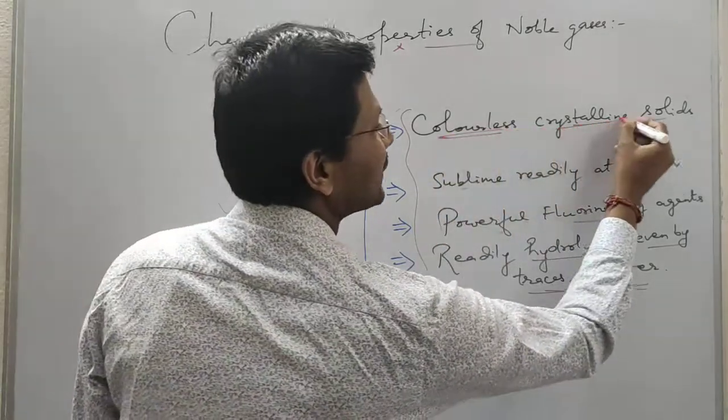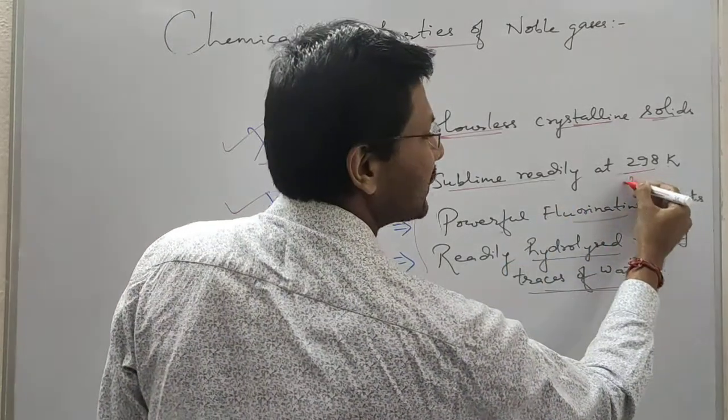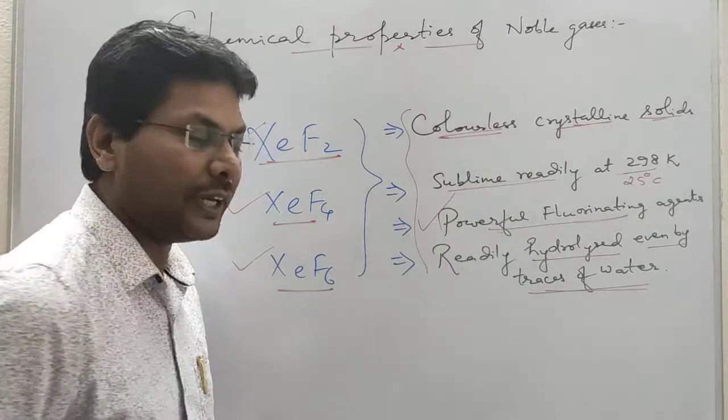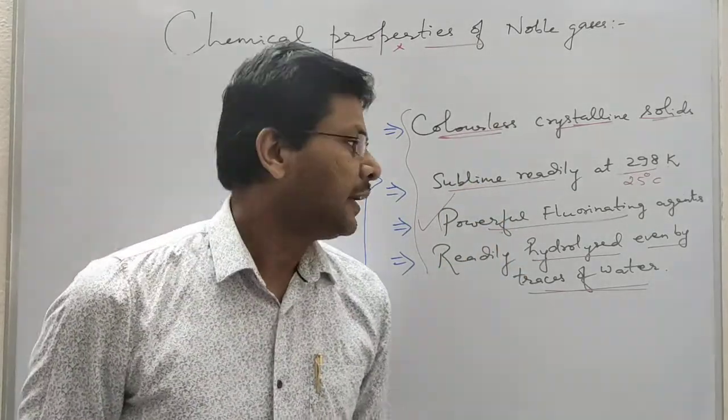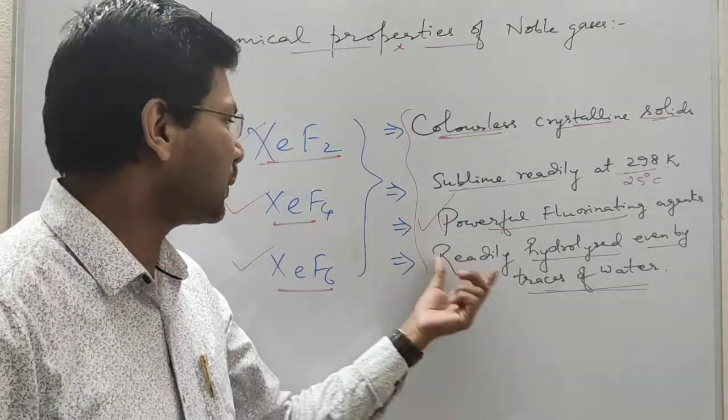They are colorless crystalline solids. They sublime readily at 298 Kelvin, that is 25 degrees Celsius. And they are powerful fluorinating agents, and they are hydrolyzed easily even by traces of water. If water is present, even in very small quantity, they are hydrolyzed.